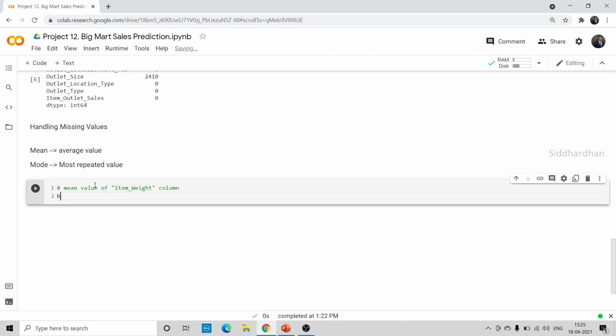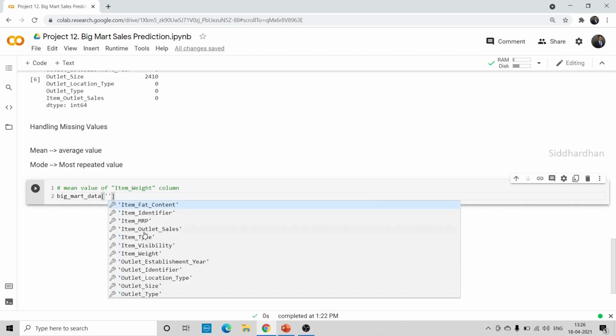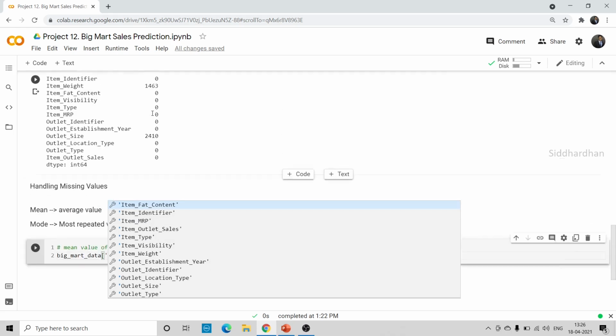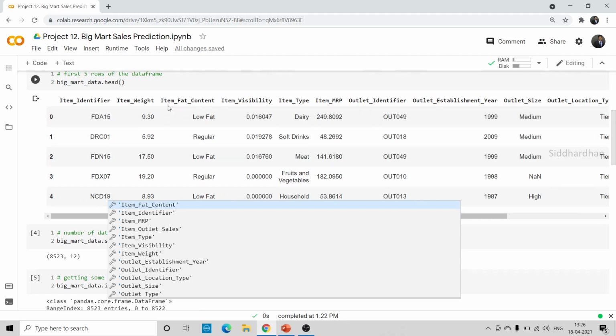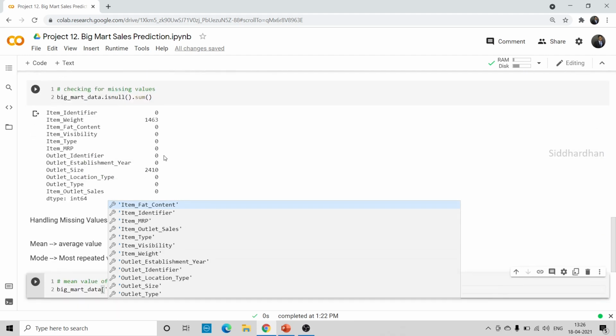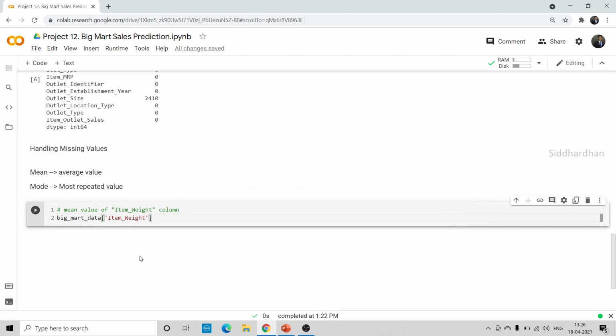Okay, so Big Mart data, let's mention the column name. Here you can see the column names if you put the quotes inside this square bracket. You can also go to your data frame and see the column name. Here we are going to change the item weight, so you can give this item weight here. Now just put a dot and mean. This will give us the mean of this particular column.